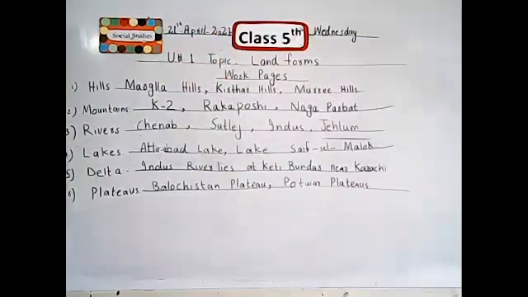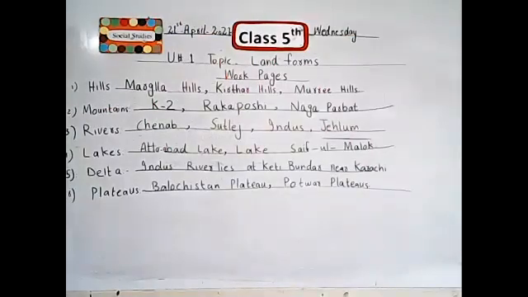First, the names of hills: Margalla Hills, Kirthar Hills, and Murree Hills that we have seen in Pakistan. Next, the names of mountains: K2, Rakaposhi, Naga Parbat. Is it clear? The third one is rivers: Chenab, Satluj, Indus, Jehlam.